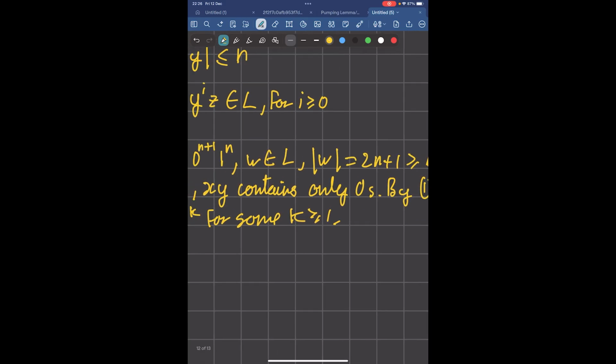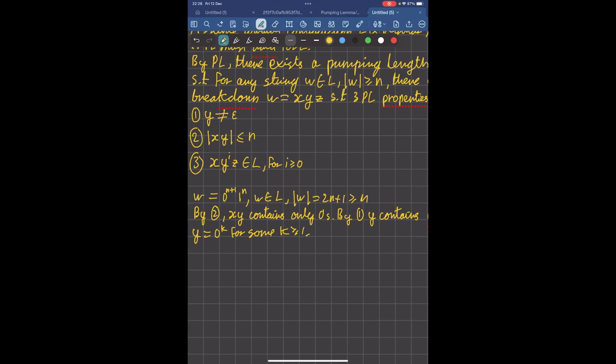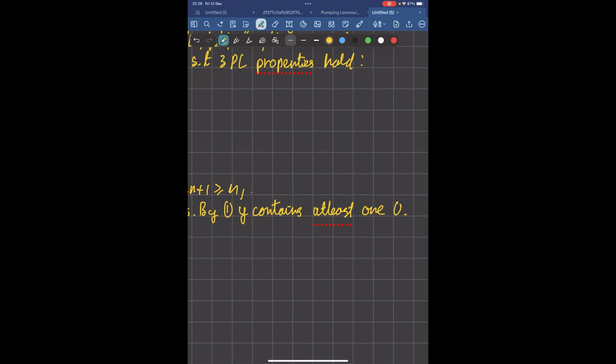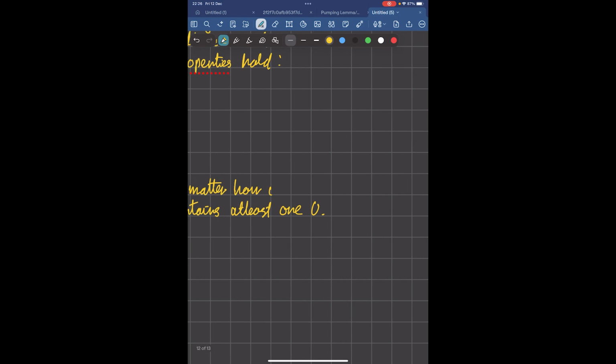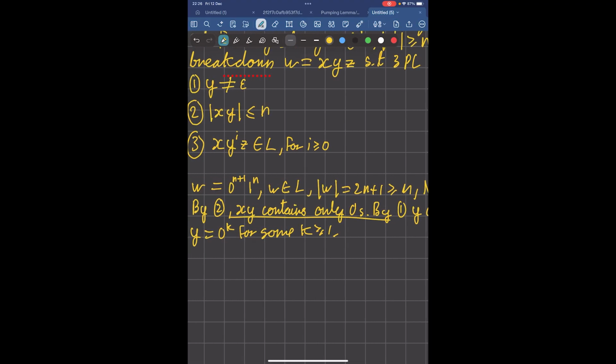Okay, so we've reasoned about what the breakdowns can be. So no matter how you break down the string, wait, let me just add that to the proof. So no matter how you break down W, this stuff will always be the case.